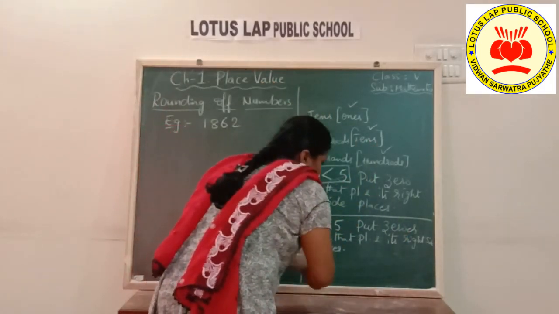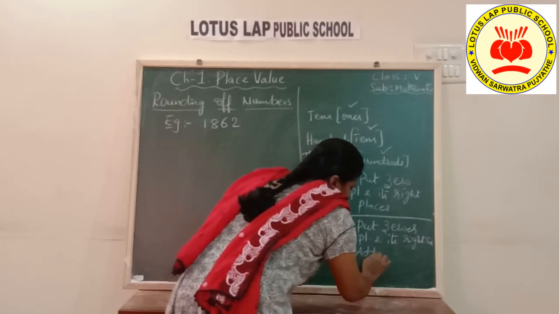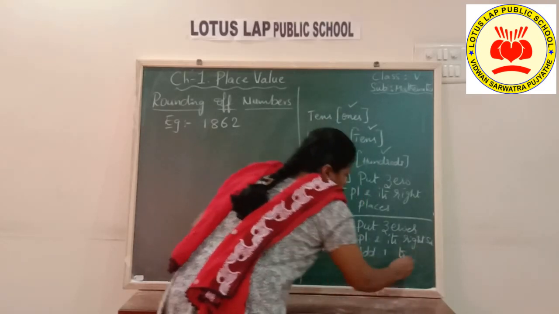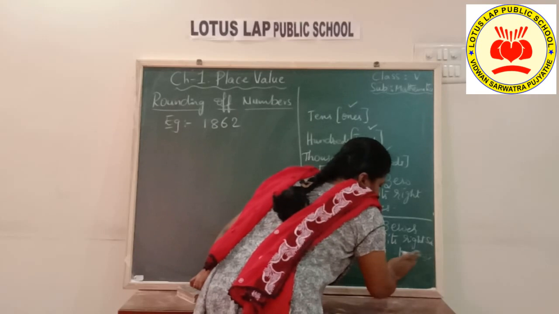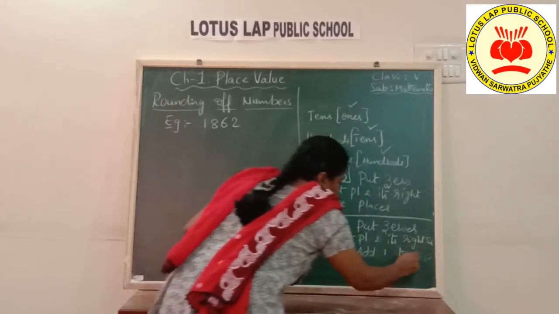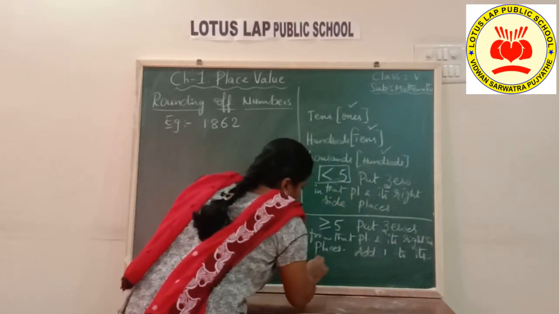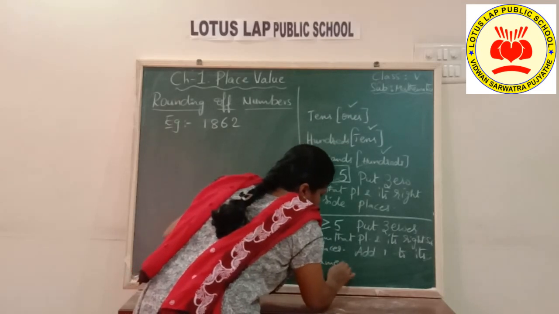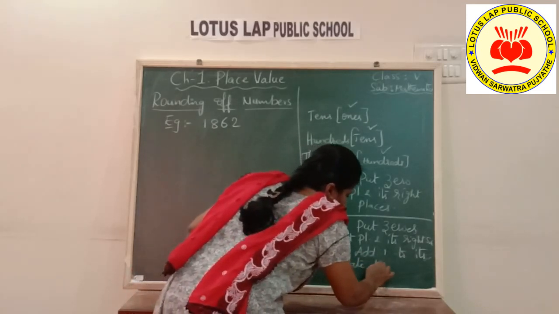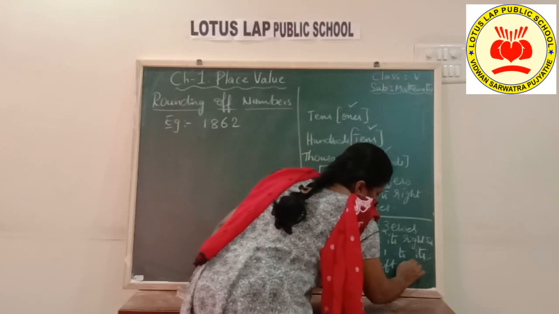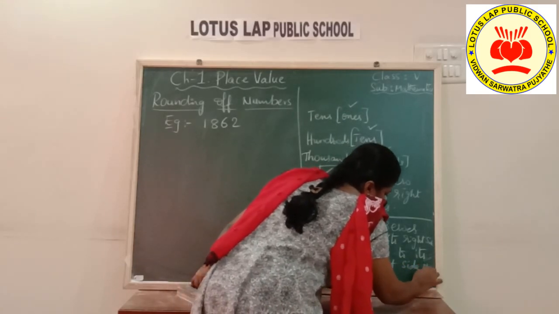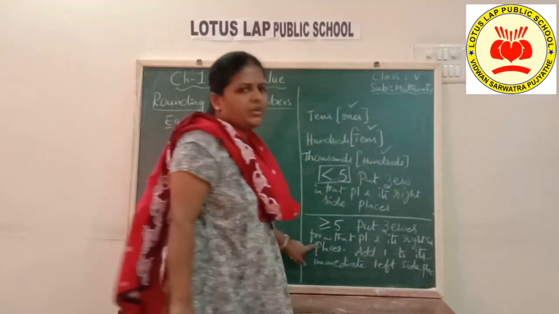Extra, you are going to add 1 to its immediate left side place. Okay, this is what extra you are going to do.